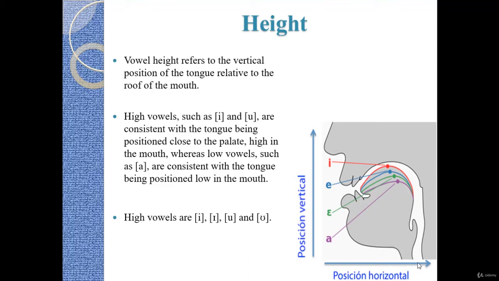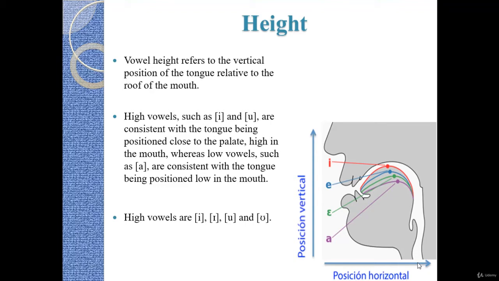High vowels such as E and U are consistent with the tongue being positioned close to the palate. The palate is at the top, and the higher a vowel is, the nearer the tongue gets to the palate. Whereas low vowels such as A are consistent with the tongue being positioned low in the mouth.